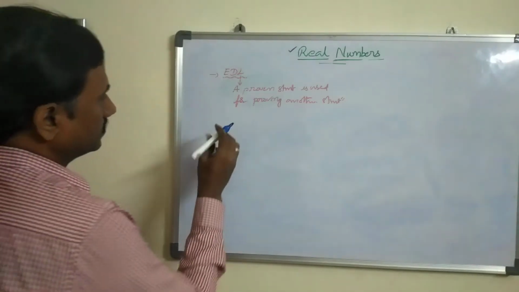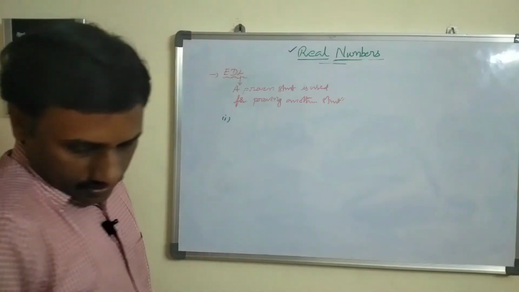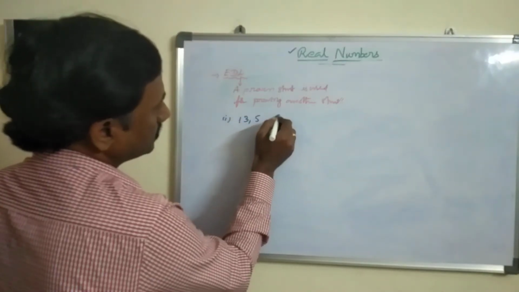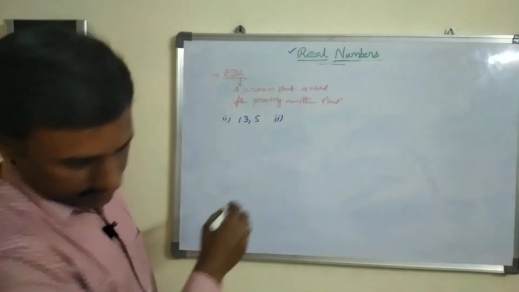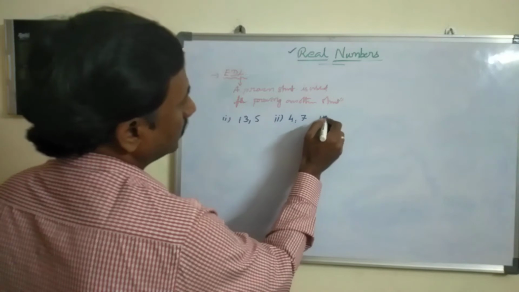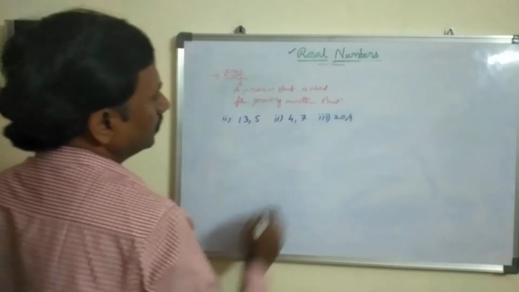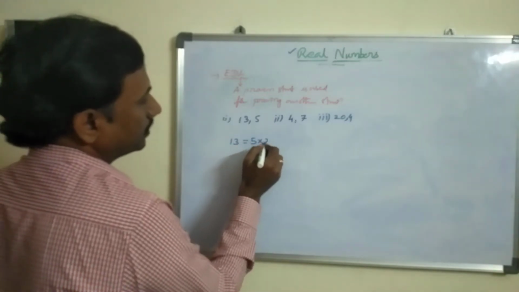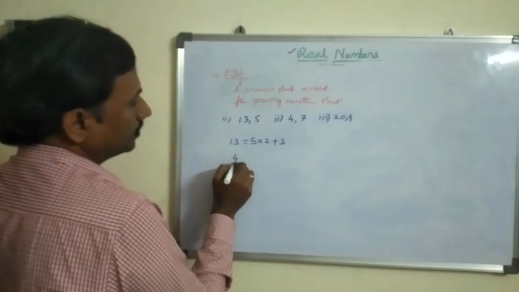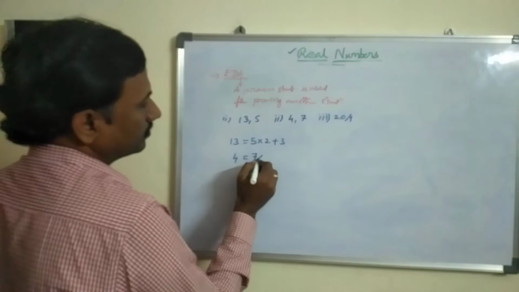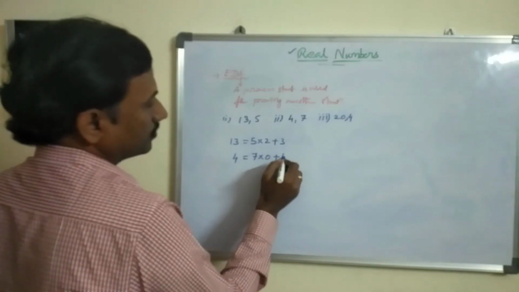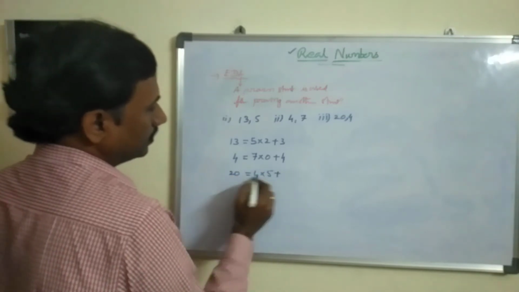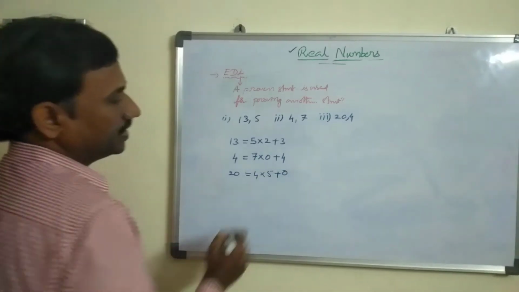Better you can understand through one example. Here I have to divide some numbers. For example, first one I have to divide 13 by 5. Second one 4 by 7. And I have to divide 20 by 4. 13 by 5: 5 2s are 10, remainder is 3. Next 4: here 7 is greater than 4, so only 0 times. 7 0s are 0, then 4 is the remainder. Here 20 by 4: 4 5s are 20 and the remainder is 0.